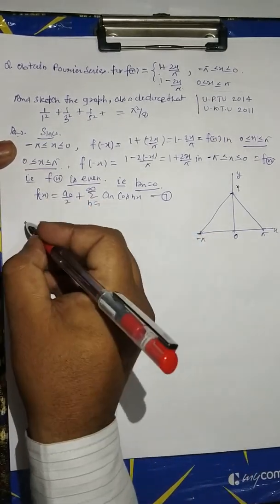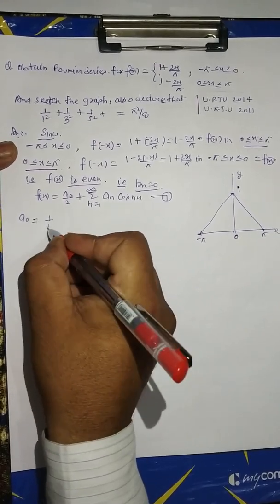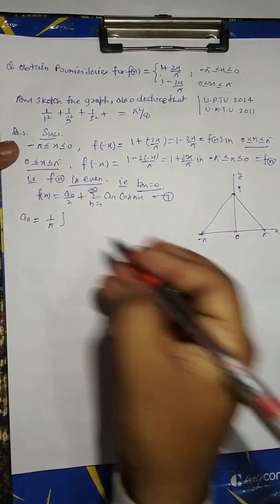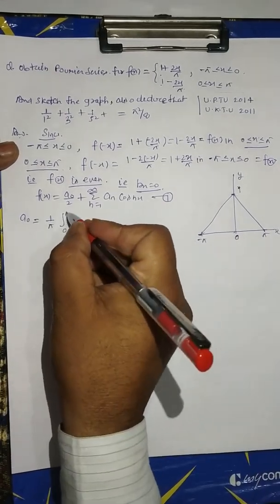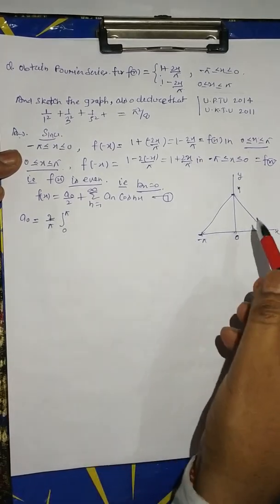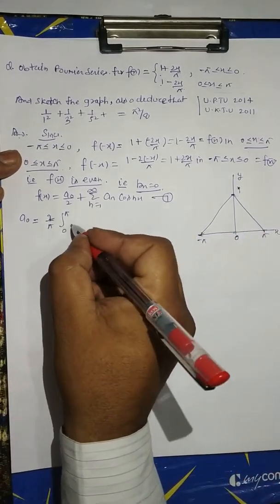Now we can calculate the value of a0 is equal to 1 upon pi, limit 0 to pi. Function will be twice, since it is an even function, f(x) dx.